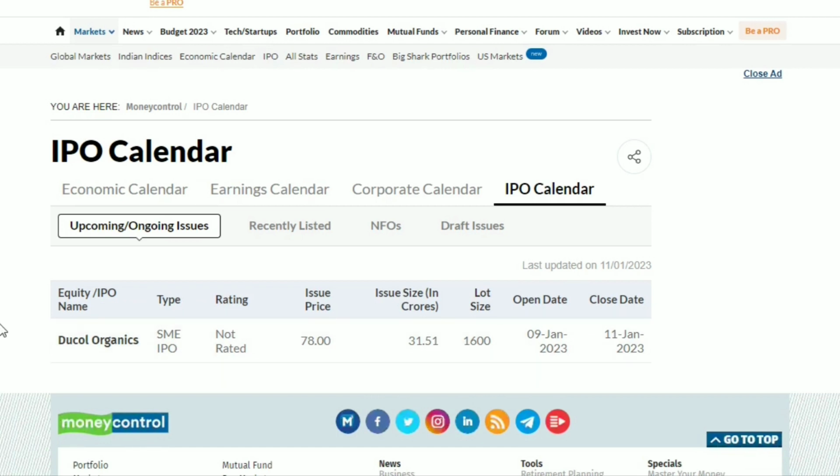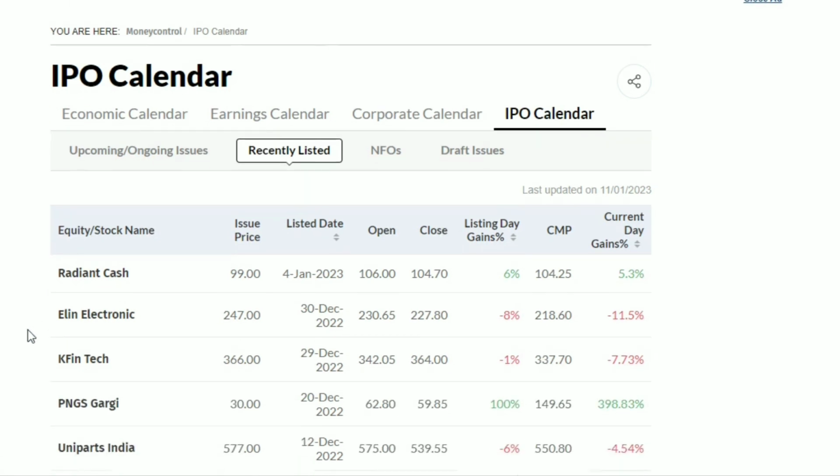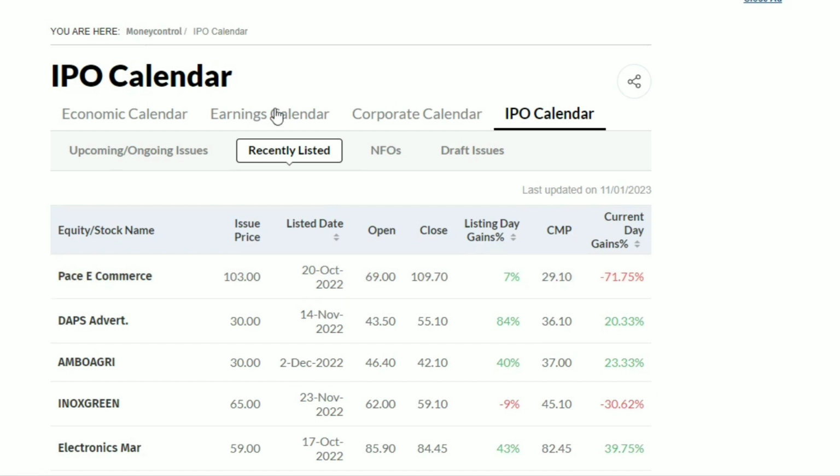SME means small medium enterprises, which are most probably used by HNI customers. It opened from 9th January to 11th January, and today is the last date. And here we can find recently listed IPOs, Radiant Cash, Eline Electronics, like that they have been listed. See, listing gains we can find here, and the current market price also.